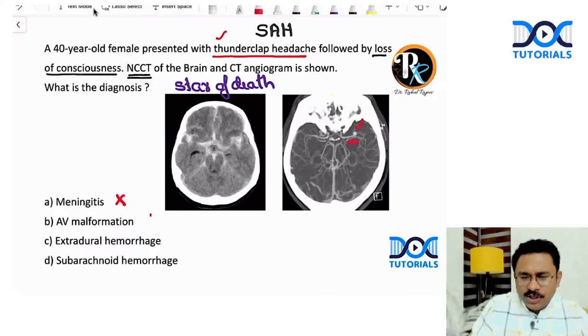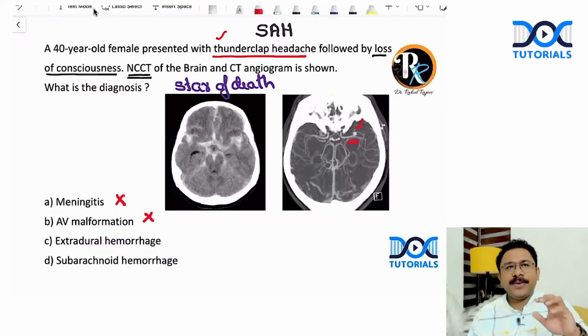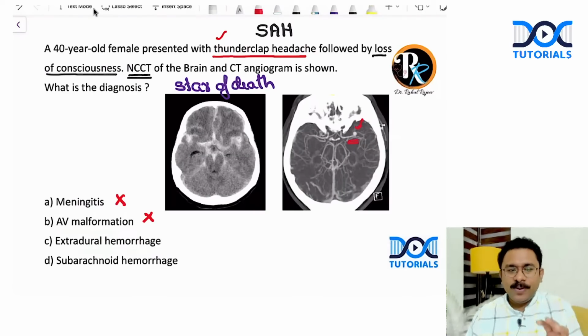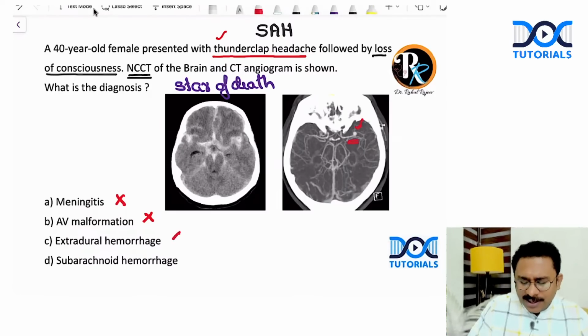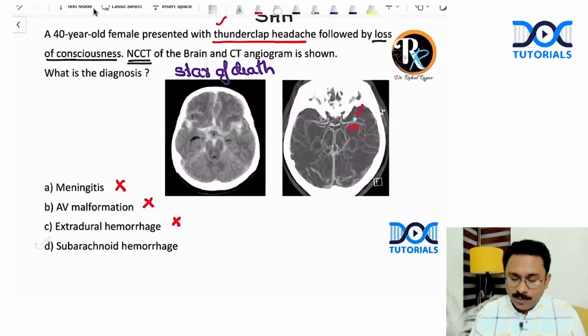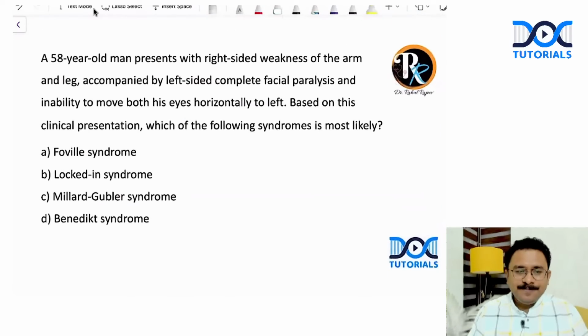Could this be a case of AV malformation? Well, in AV malformation, you will have the artery, the nidus. You will have a definite nidus. I'm not seeing a nidus anywhere. AV malformations also mostly would produce a lobar type of cortical bleed more commonly. It can even produce SAH also, but more commonly a lobar cortical type of bleed, so I'm excluding that. Extradural hemorrhage is usually the biconvex hyperdensity, so that is also not seen. So here my answer is going to be a subarachnoid hemorrhage. Option D is going to be my answer. Okay, right. Let's go to the next question.